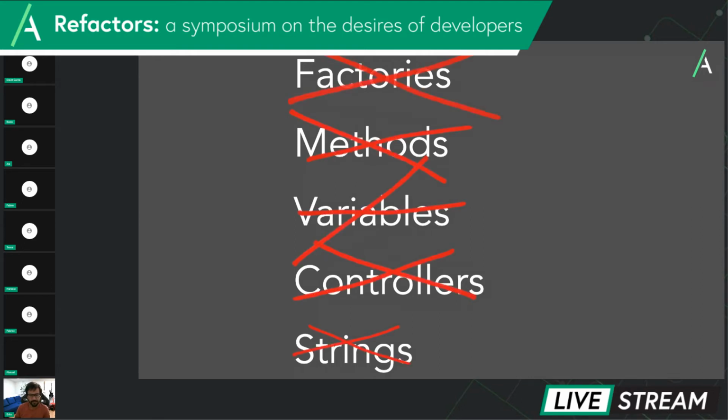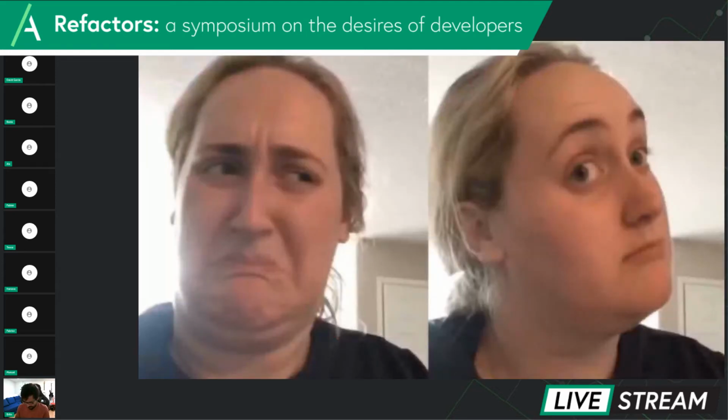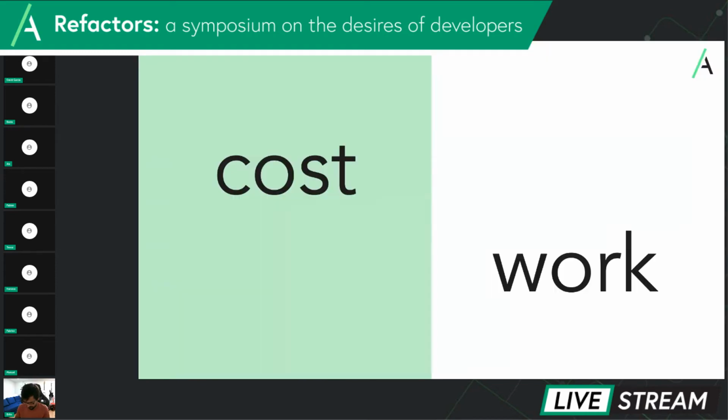And by now, you might start thinking that I want you to go back to your projects and inline every method, every function, every variable, every object. You can avoid naming things altogether. This way, all the synthetic names we come up with will be gone. No more factories, controllers, strings are gone. That is not what I'm advocating.